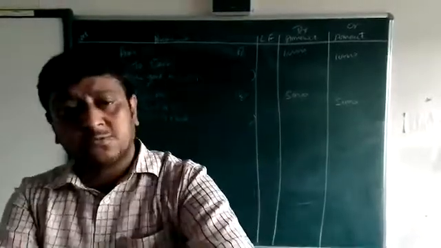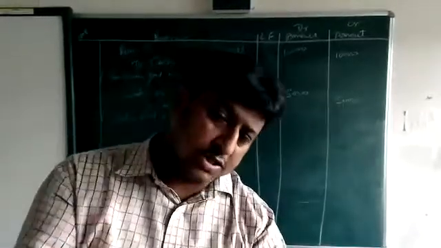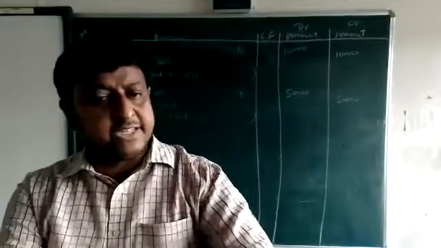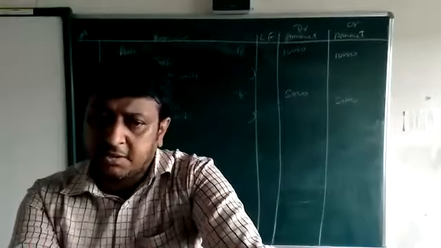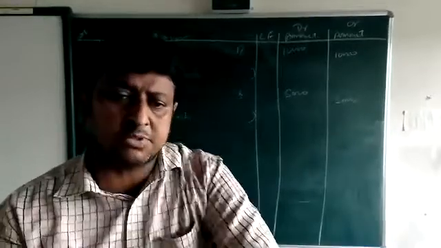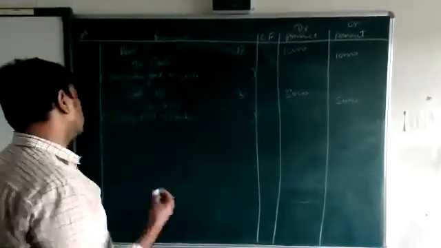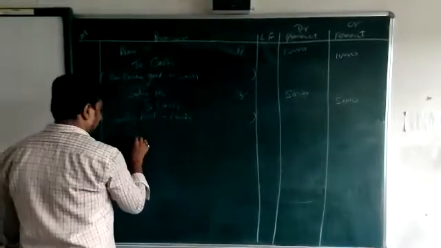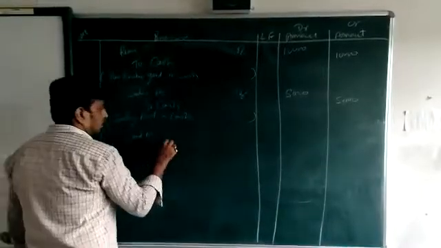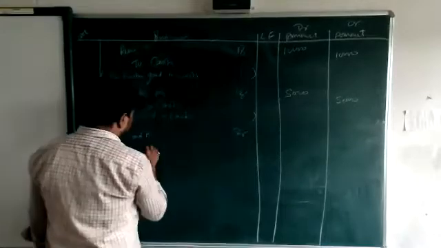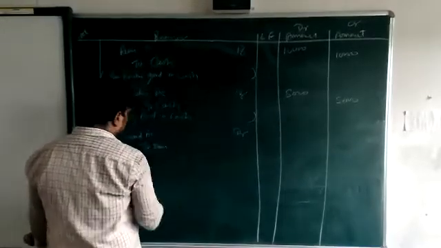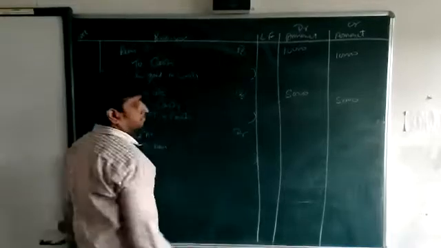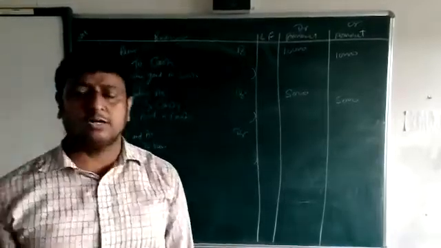So one is a real account and second is a personal account. Goods coming in is a real account. What comes into the business is debit. So goods account debit to Ram. So Ram will be credit, because